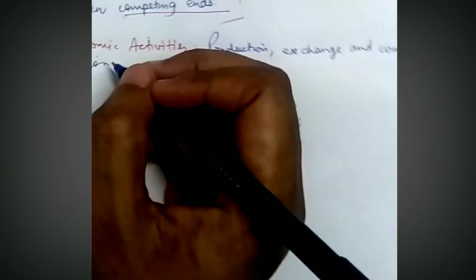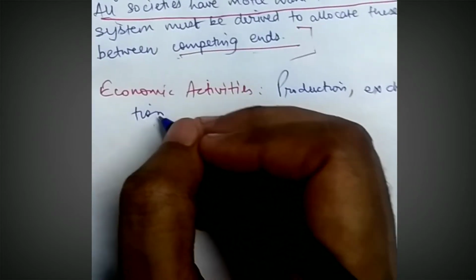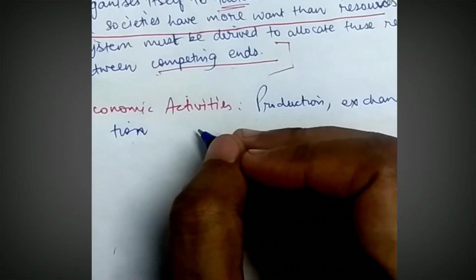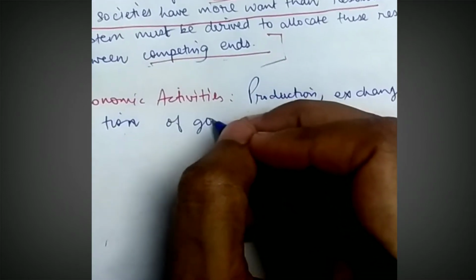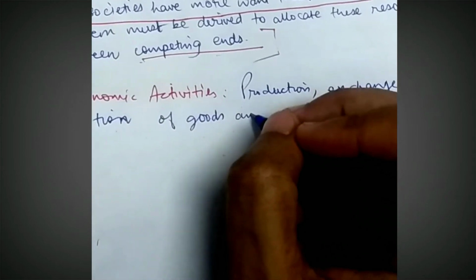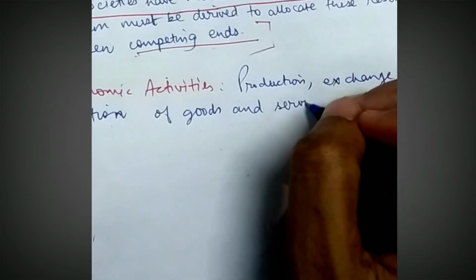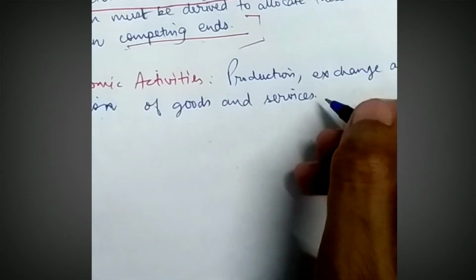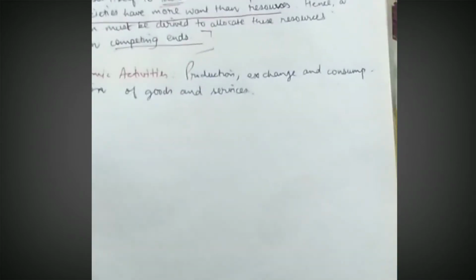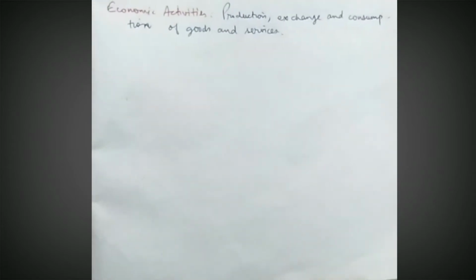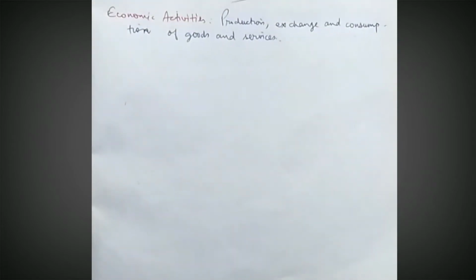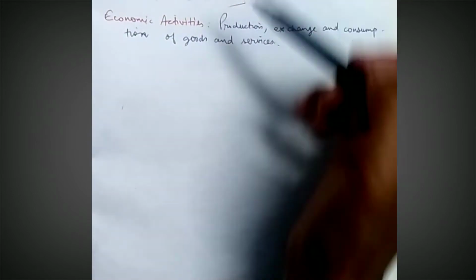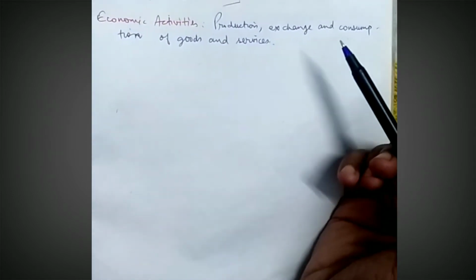Consumption of goods and services. I've told you to use these two words together, goods and services. So economic activity means production, exchange and consumption of goods and services. So economics is a social science that studies this economic activity.